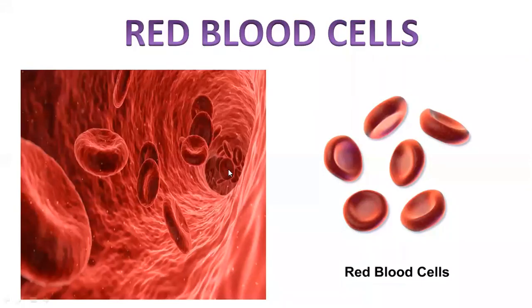First let's talk about RBC or red blood cells, also called erythrocytes. These red blood cells are red in color. Already I told you this red coloration is because of the presence of a respiratory pigment or respiratory protein called hemoglobin.